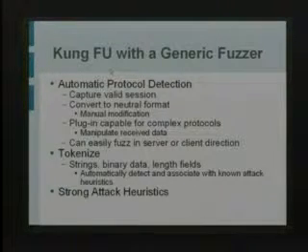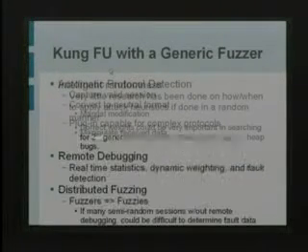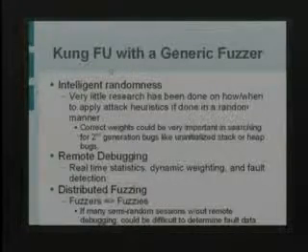So this is just talking about what a generic fuzzer might do for you. Like the tool I wrote, it should be able to do some capturing and some replaying. You should be able to convert to a neutral format, which I do because you can't really edit PCAP files very easily. The demo I give talks about that. Tokenize, it'll talk about that. Strong attack heuristics. Intelligent randomness, right? You want your error rate to be relatively low when you're replaying according to the functional protocol spec. One cool thing that is nice, and you're seeing more of this, is dynamic information back from the target under test. Getting back data like, oh, I just crapped out.